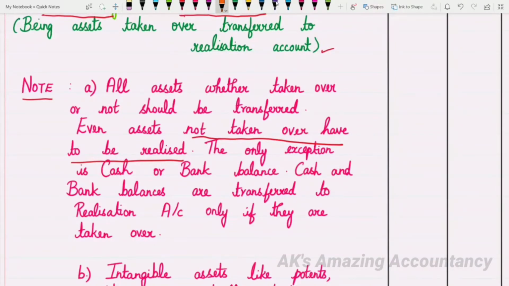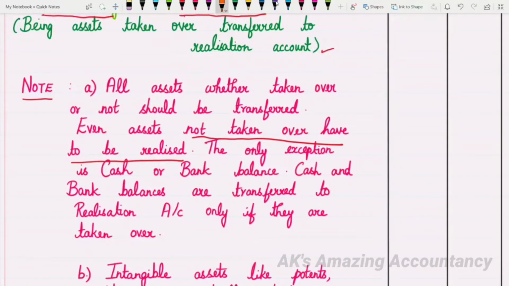Whereas when you take the case of cash, cash is already available in its own form as cash itself. So there is no question of realizing cash, so no need to take cash. Other assets other than cash only will be realized and taken over. But sometimes in the problem, it may be given that even cash has to be transferred to realization account. In such a situation, you'll be transferring cash also. So that's why I have mentioned here.